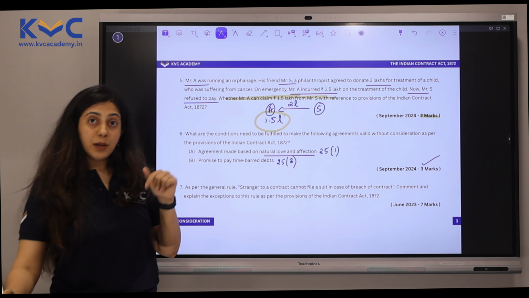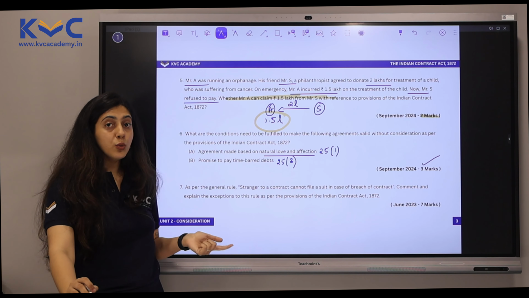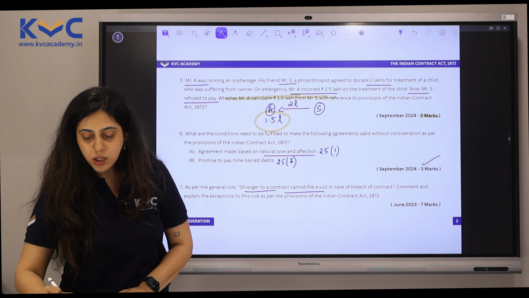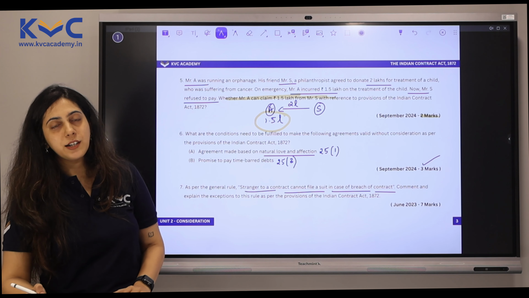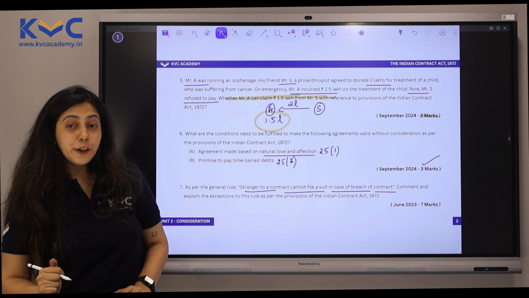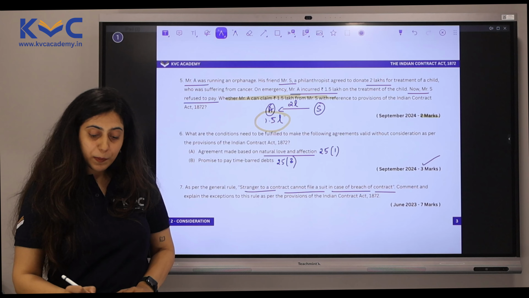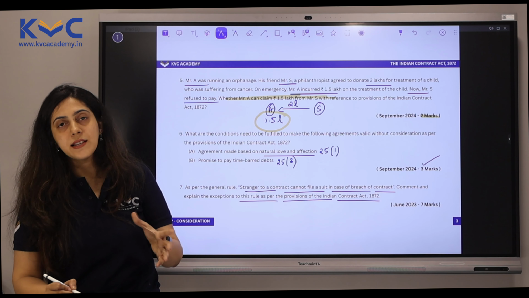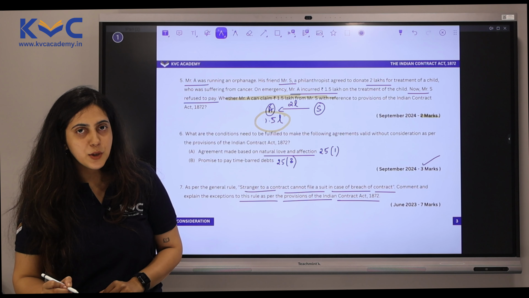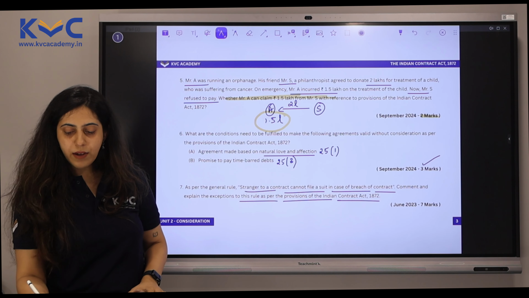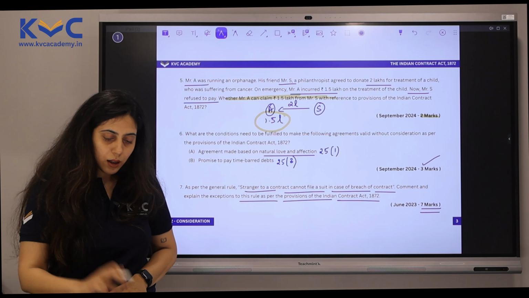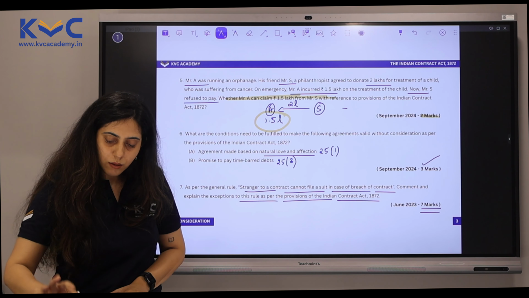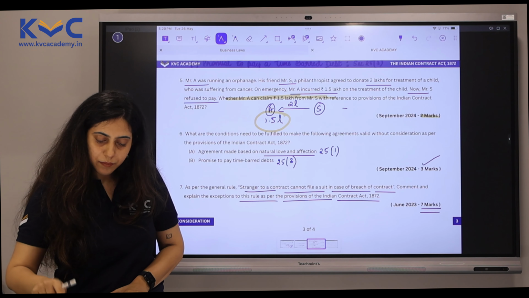Next question. Question number 7. As per the general rule, a stranger to a contract cannot file a suit in case of breach of contract. So we are talking about doctrine of privity of contract here. Comment and explain the exceptions to this rule as per the provisions of Indian Contract Act 1872. Again, we have a list of exceptions here. Direct question, 7 marks, as we have learnt it in our notes. Let me take you back to the notes so that it's easier for you.